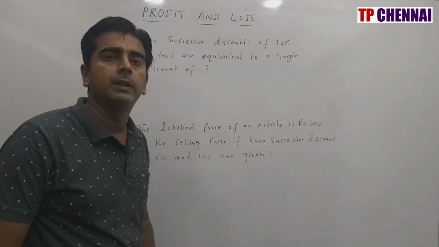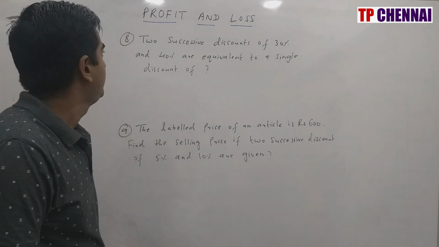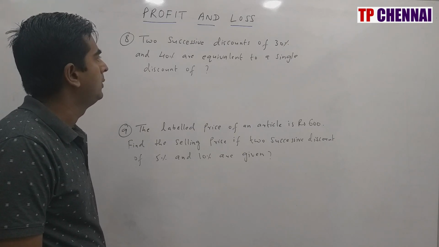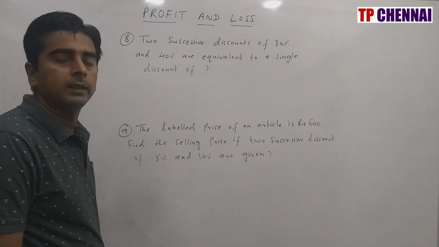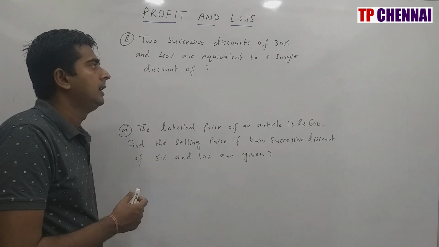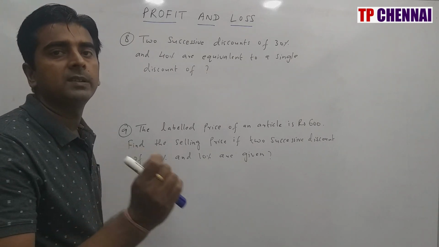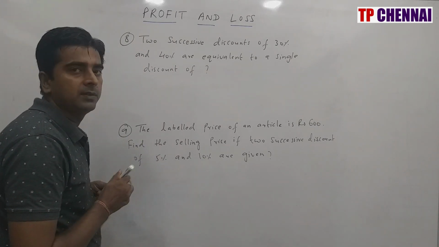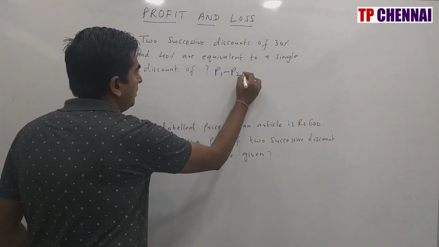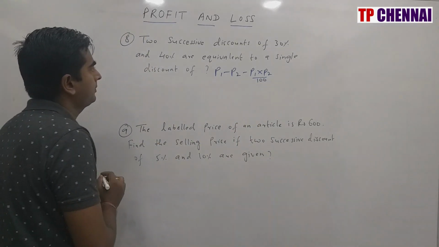So I hope you are clear with the first 7 questions. Now we will see the 8th one and 9th one. 8th one: 2 successive discounts of 30% and 40% are equivalent to a single discount of? Here there are also many ways to solve this question. One way, or the best way, whenever 2 successive discounts are given, you always follow the successive percentage concept. What is the meaning of the successive percentage concept? P1 plus P2 plus P1 into P2 divided by 100.